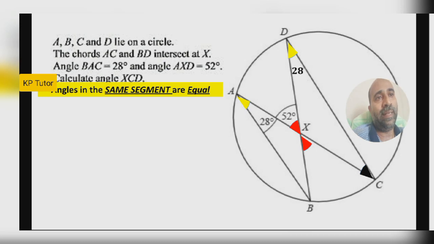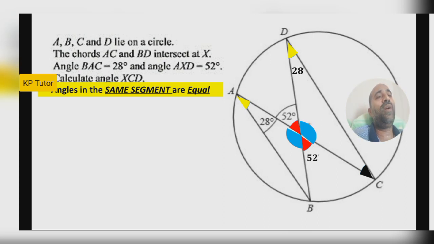I just marked the red angles, right? Those red angles are equal. One angle is given, 52, so the opposite angle is also 52. Then one more pair is there, the colored angles, the opposite angles, which must also be equal, but we don't know how much. But we know one thing, that those angles are equal.